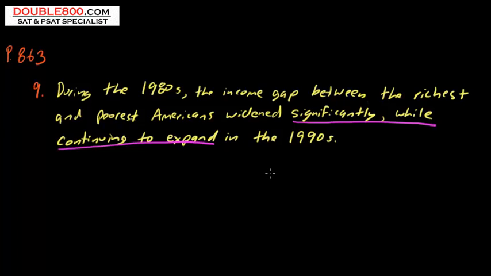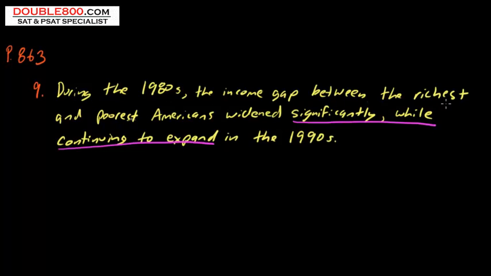I want you to get in the habit of recognizing the error before you look at the choices. It'll help reinforce the right answer. I also didn't feel like writing out all 5 choices, and you have the book in front of you with the choices. All right. Here we have 2 independent clauses.